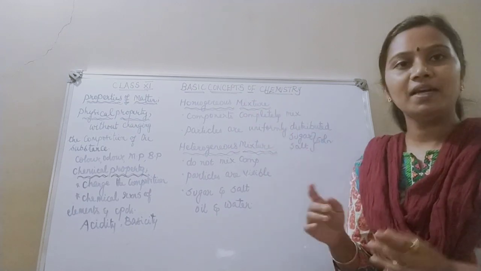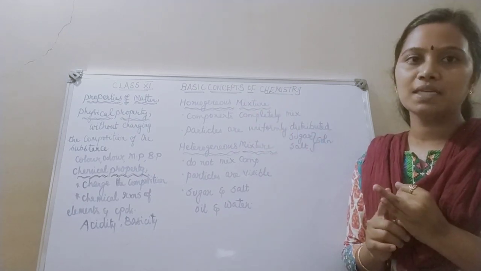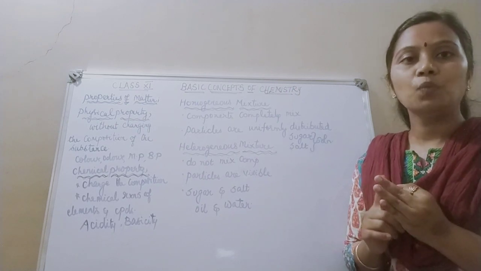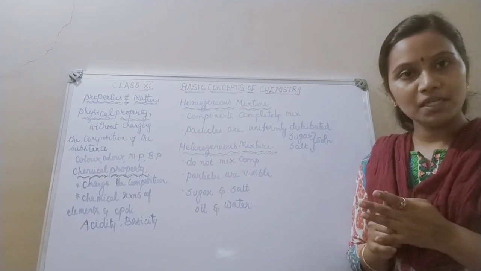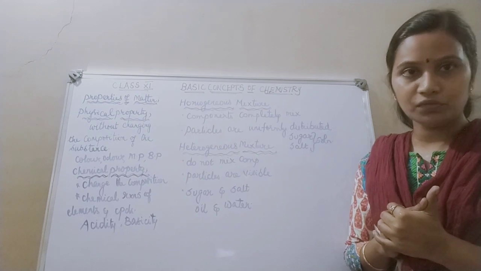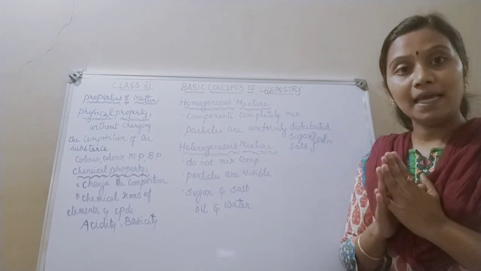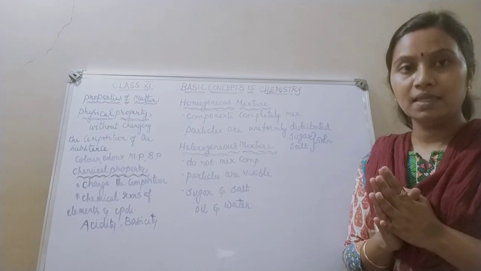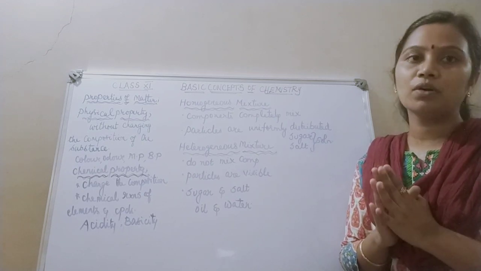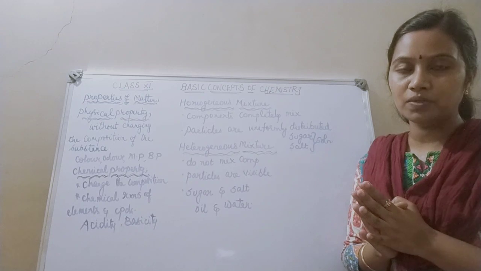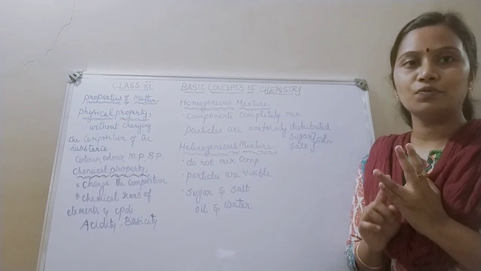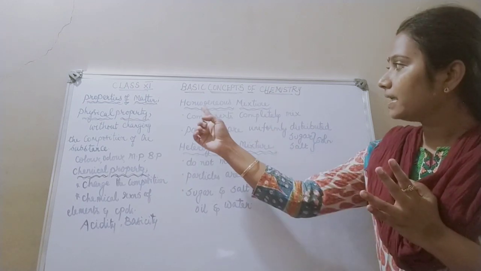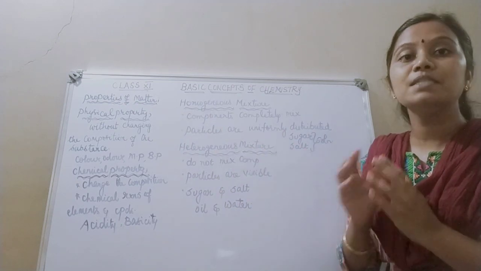In this chapter we have seen the definition of chemistry, the applications of chemistry, then what is matter, what are the three states of matter, and what are the properties of matter. Then we saw types of matter, under which we saw pure substances. Under pure substances we saw elements and compounds. What is the second classification of matter? The second classification of matter is mixture.